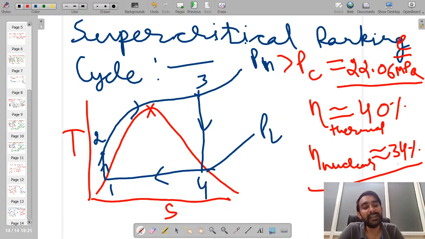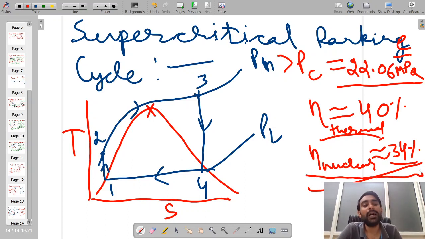Still, what I am writing over here is that the efficiency of a nuclear supercritical plant is less in comparison to the efficiency of a thermal power plant. This is because some of the parameters, or the maximum pressure and temperature conditions, are limited due to safety considerations.